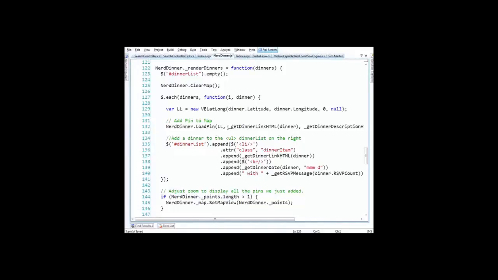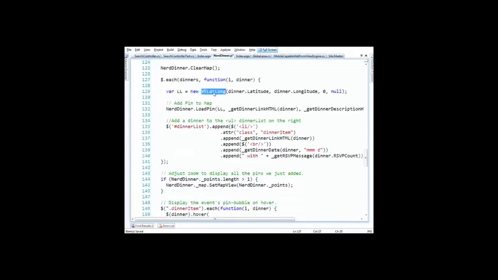And because JavaScript is a dynamic language, it's going to automatically make an object that looks like the shape of whatever came back. I said that JSON dinners would have titles and IDs and dates. So this is the first time we've been talking about dinner and dinners. There's no header file somewhere that describes dinners. This is a Virtual Earth thing, VE. So they're saying, hey, go get a latitude and longitude of this particular dinner. I'm going to go and load the pin on the map, called load pin.